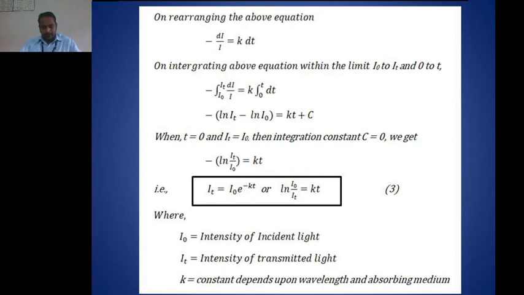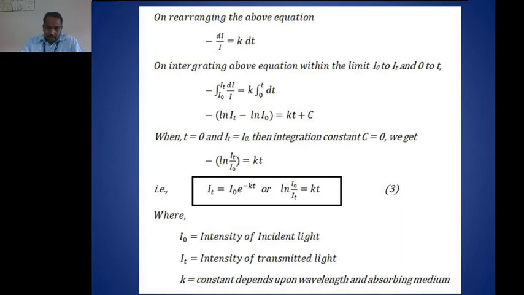Here I0 is the intensity of incident light, I_t is the intensity of transmitted light, and k is the proportionality constant. This k depends upon the wavelength and the absorbing medium. It varies with the wavelength of light that is used, and it varies with the absorbing medium that is used. That proportionality constant is called the absorption coefficient.